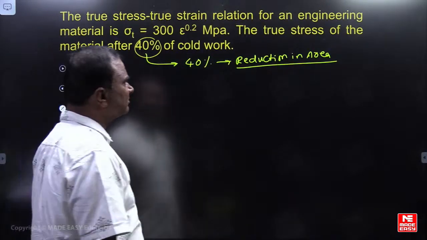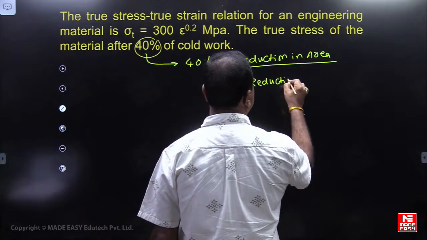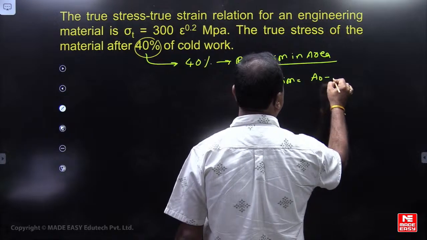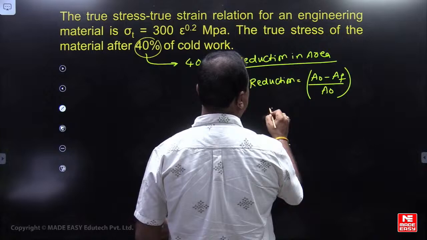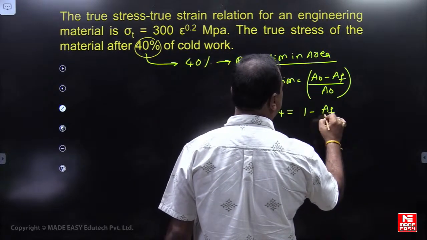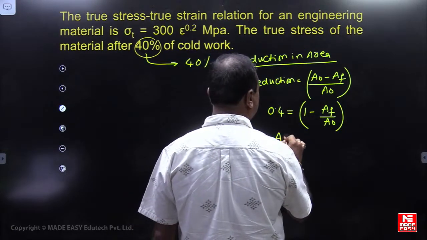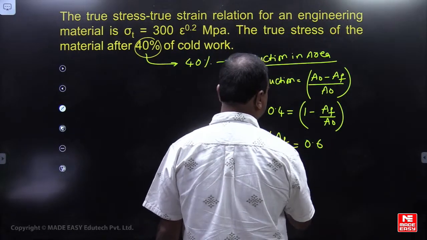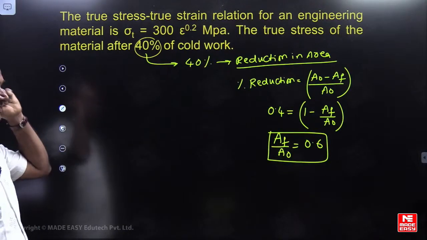So how much reduction will be there? Percentage of reduction 0.4 is A naught minus AF by A naught, equal to 1 minus AF by A naught. So from here, AF by A naught will be equal to 0.6.